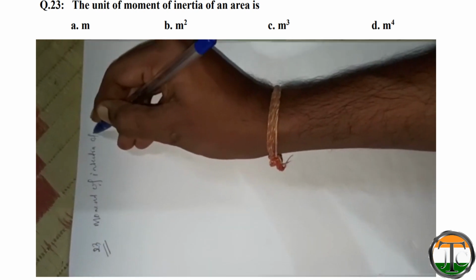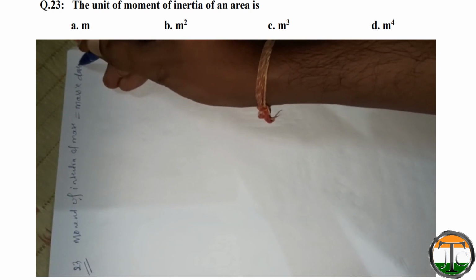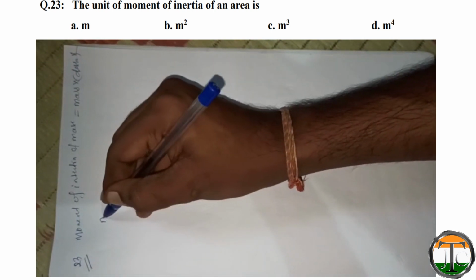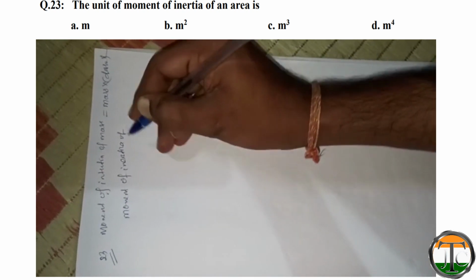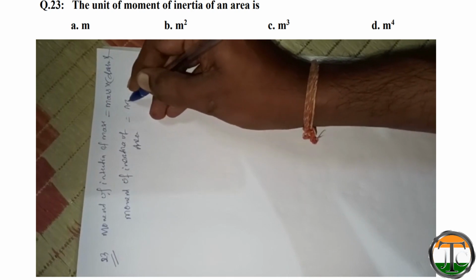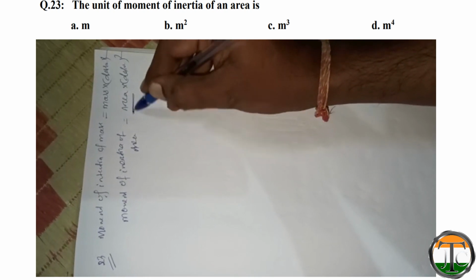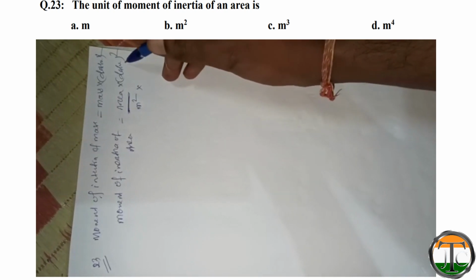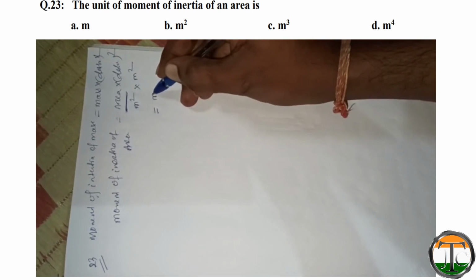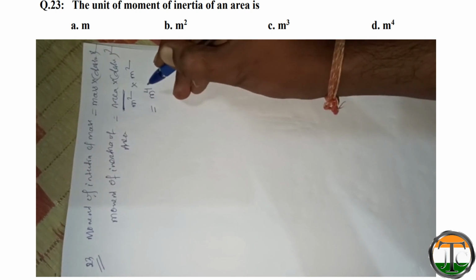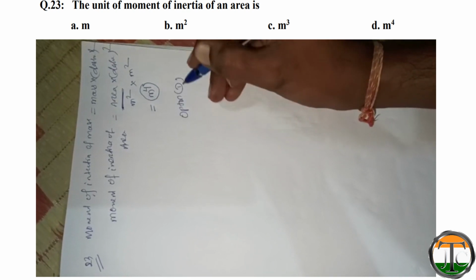Like the moment of inertia of mass, where the formula is mass into distance square, the moment of inertia of area will be area into distance square. Area has unit meter square and distance square will have unit meter square. So the resultant will have meter to the power 4 as its unit. So option D is the correct answer.